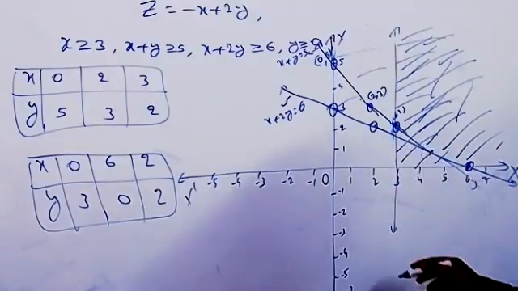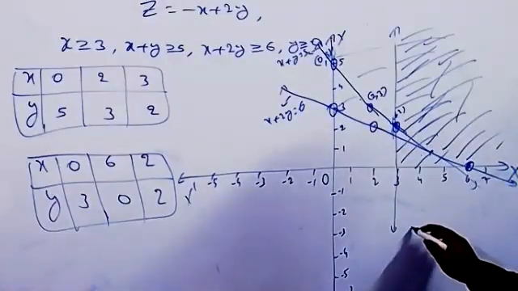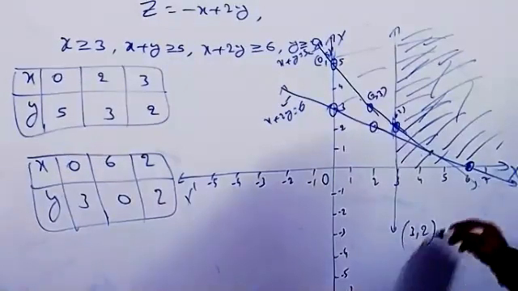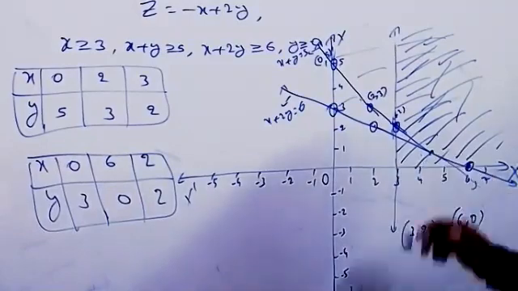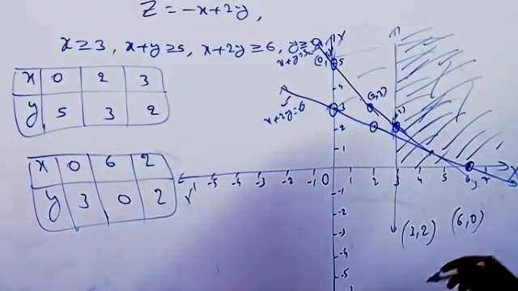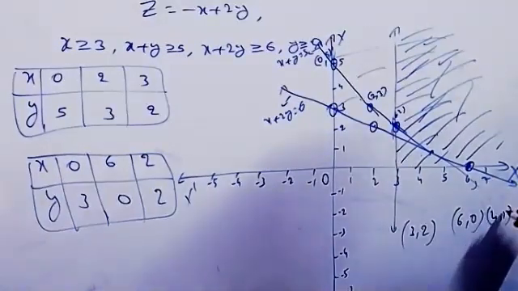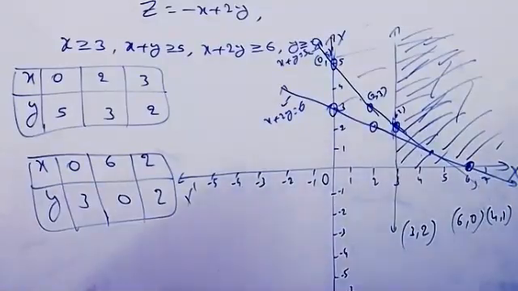So what is this point? Tell me now. 3 comma 2, first point 3 comma 2. This is the 6 comma 0 and solving, 4 comma 1. Okay. Now all these points you can substitute in there. Maybe I think here also they told that there is no maximum. Correct? Yes, sir.